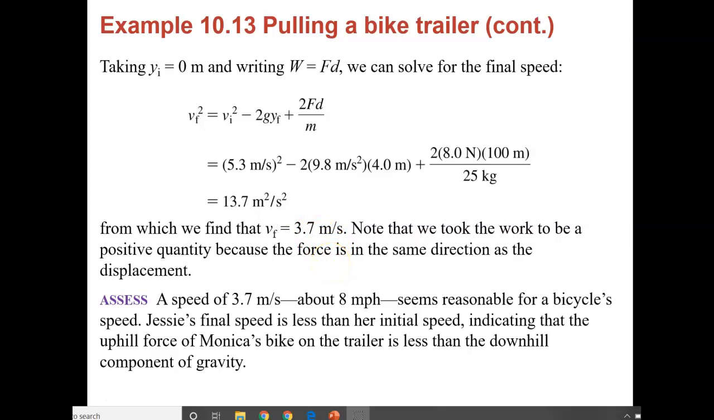So the work was added, so you have to add that to your conservation of energy equation.